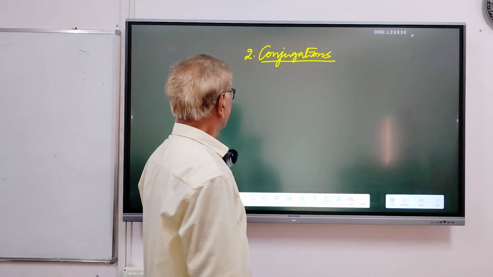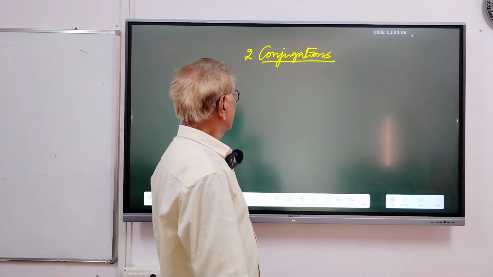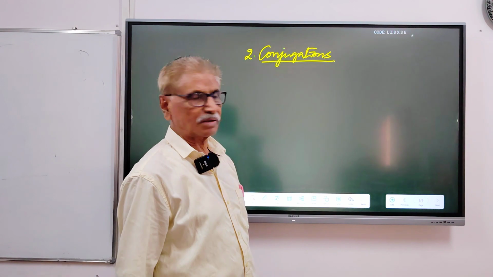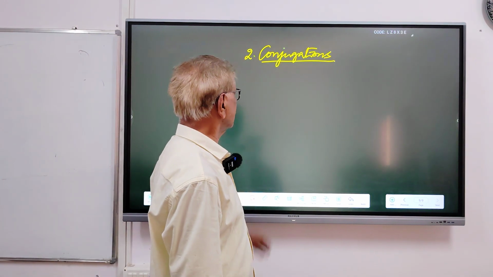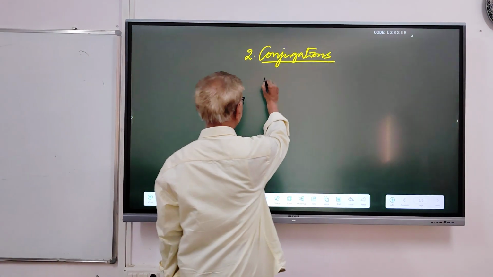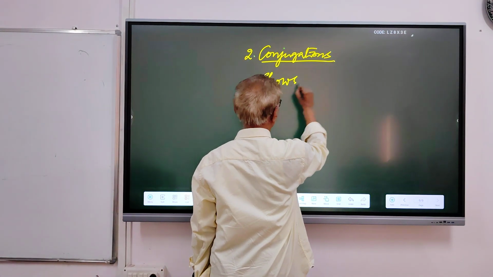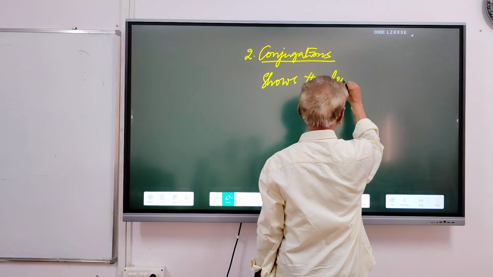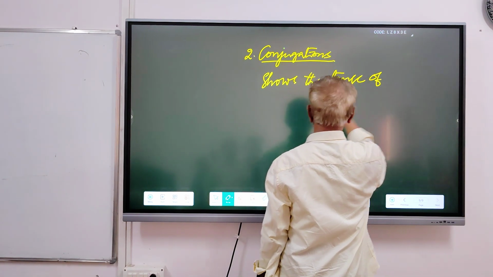The second point in the problems a student comes across in learning French is conjugations. What do you mean by conjugation? Conjugation shows the tense of a verb